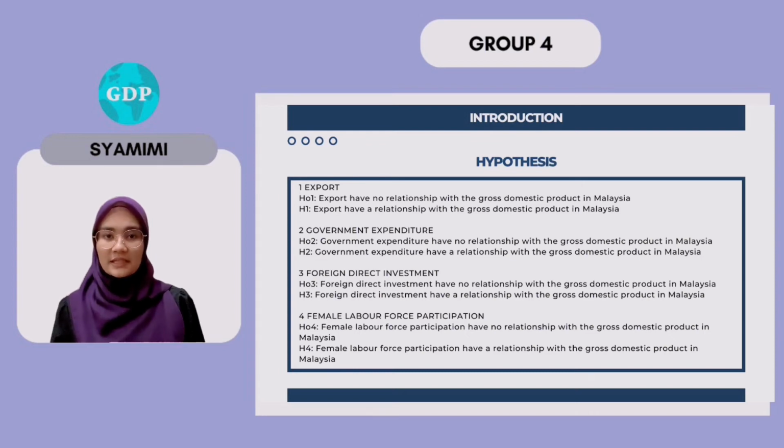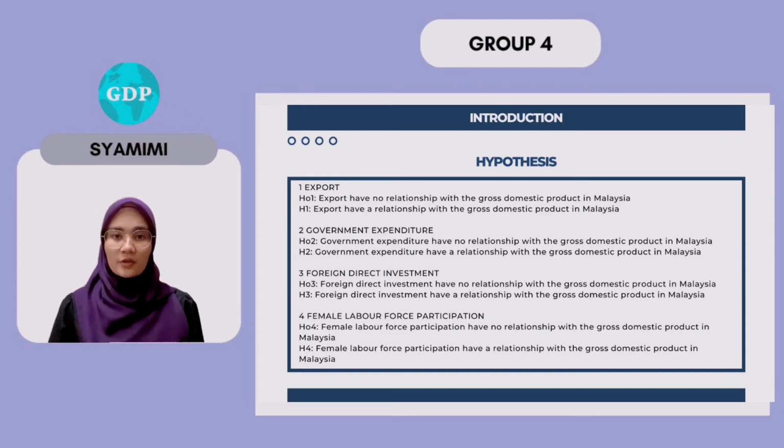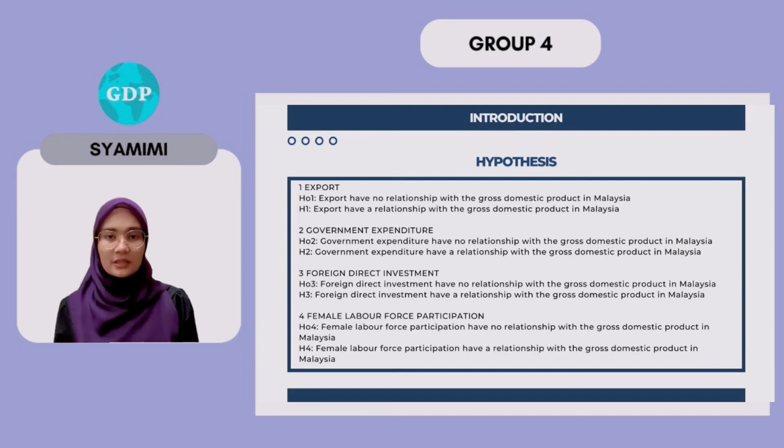To meet the goal of the study, the export, government expenditure, foreign direct investment, and also the female labor force participation must influence the gross domestic product. Firstly, whether the export, government expenditure, foreign direct investment, and also the female labor force have no relationship with the gross domestic product in Malaysia, or there is, for the export, government expenditure, foreign direct investment, and female labor forces have a relationship with the gross domestic product in Malaysia.